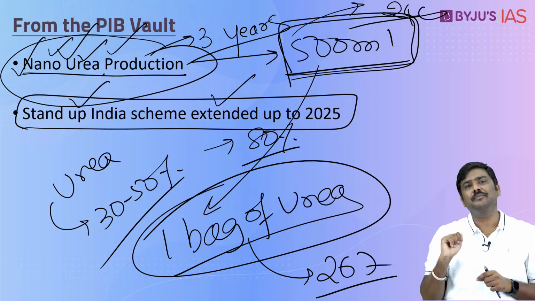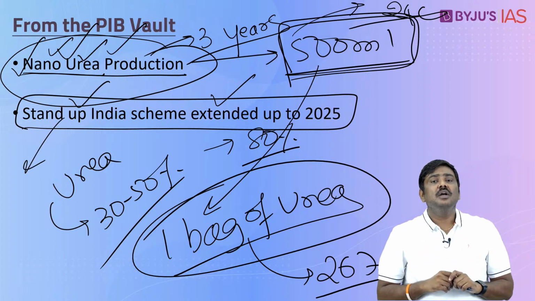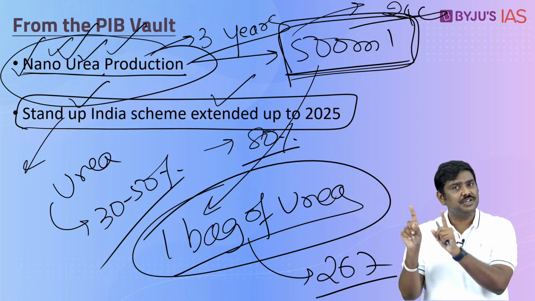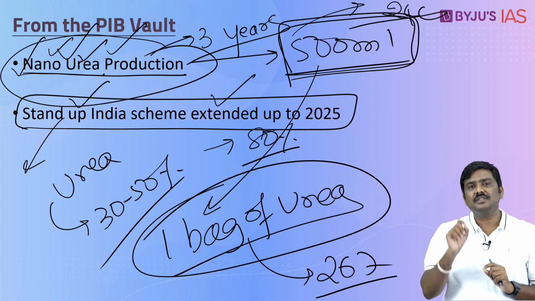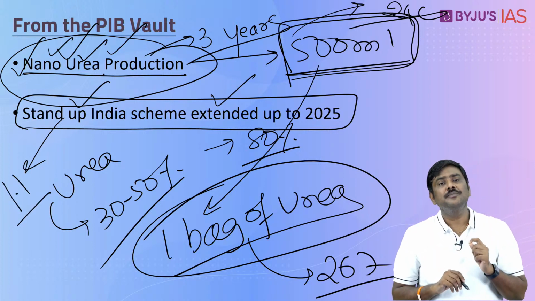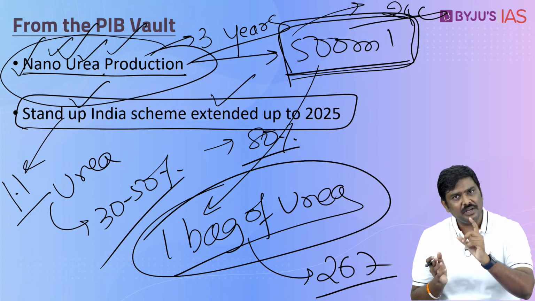That is also very important. So have a look at this. Under this particular Stand Up India scheme, the scheduled commercial banks, remember this, scheduled commercial banks so far have issued more than 1.1 lakh loans, and more than 26,000 crore worth of loans have been issued.